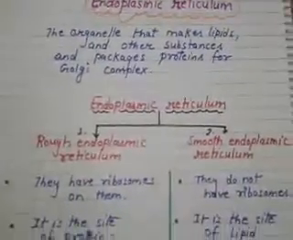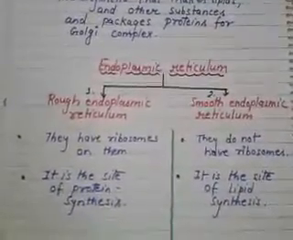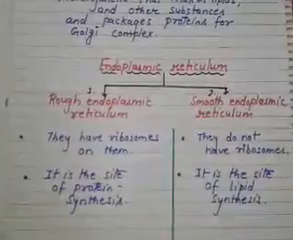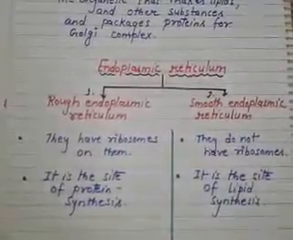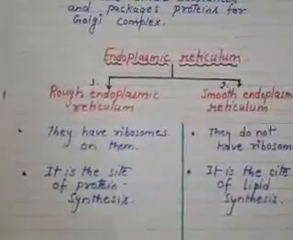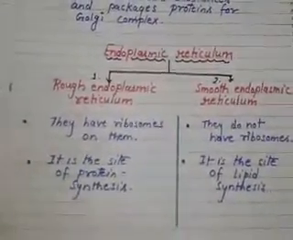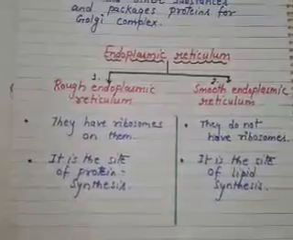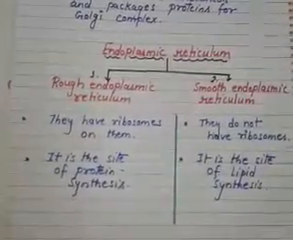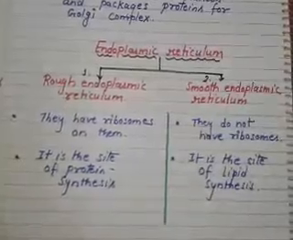On the basis of presence or absence of ribosomes, endoplasmic reticulum is of two types: rough endoplasmic reticulum and smooth endoplasmic reticulum. Now firstly we will talk about the rough endoplasmic reticulum. It has ribosomes on it, that's why its structure is rough in appearance. It is the site of protein synthesis.